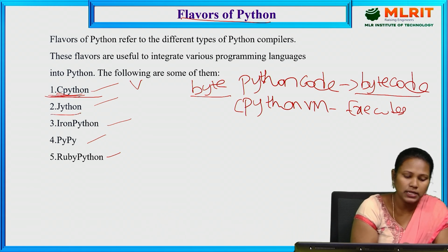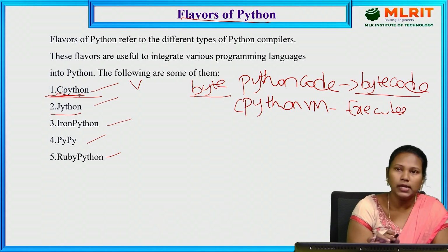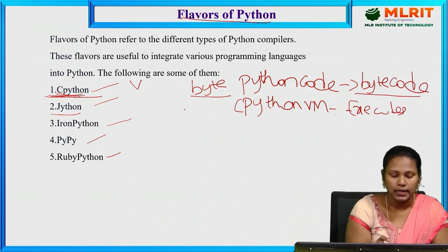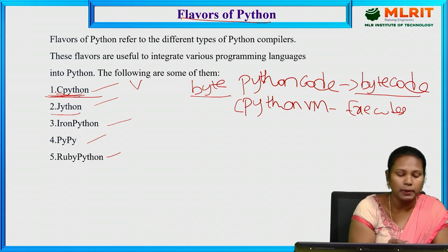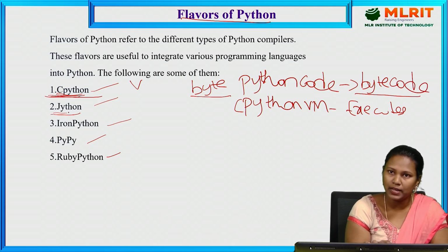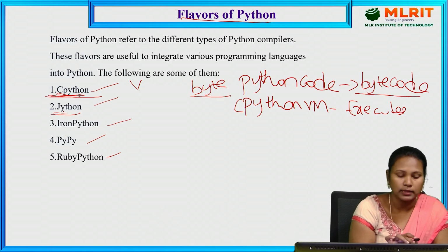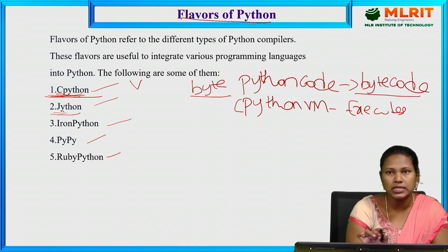The next one is Jython, so here Java plus Python. It is another implementation of Python. It supports the Java libraries and Python code also, meaning the Python code runs in the Java virtual machine.